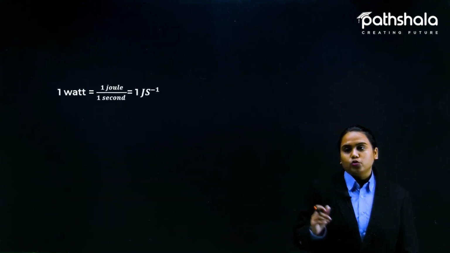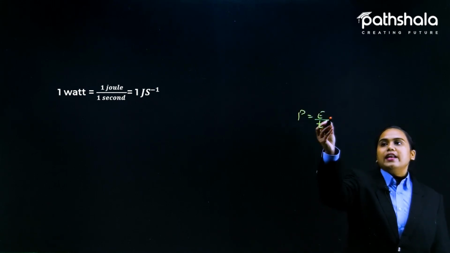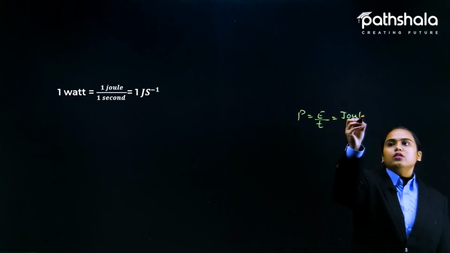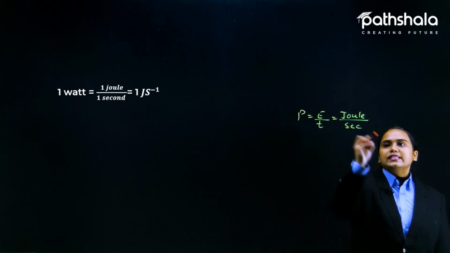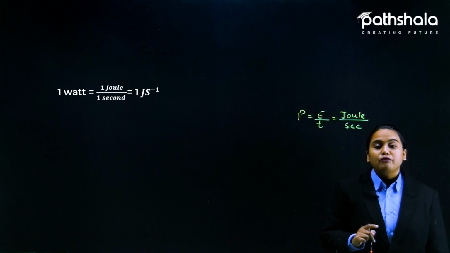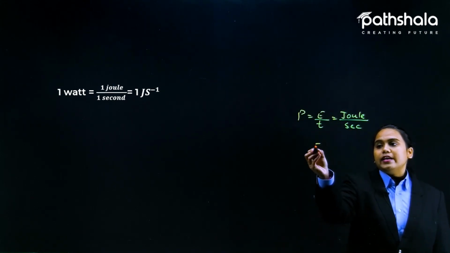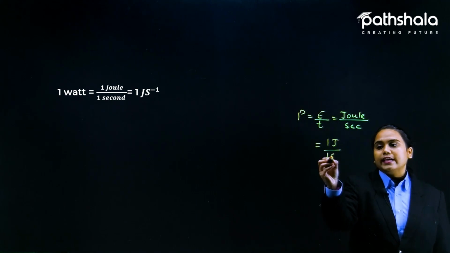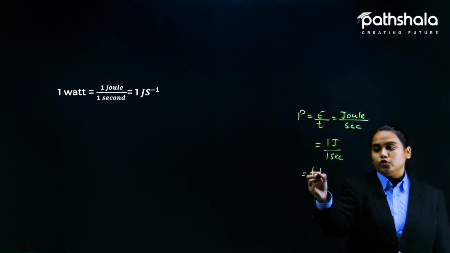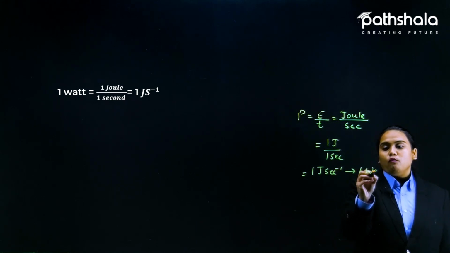You know that power is equal to energy upon time, right? So here energy can be calculated in joules and time could be calculated in seconds. But joule and second, students, is a very small value. If we take 1 joule and 1 second, we get 1 joule per second, and that is actually 1 watt.